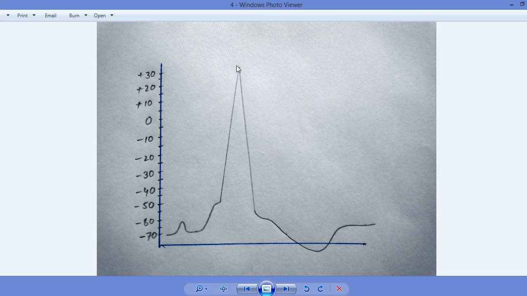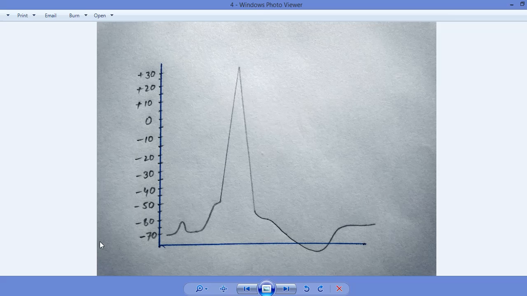This sharp peak represents the depolarization. Action potential is having two basic steps: one is the depolarization and the other is the repolarization. This peak shows the depolarization and this peak shows the repolarization.